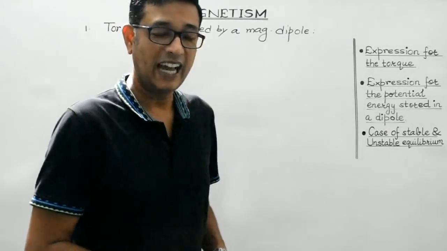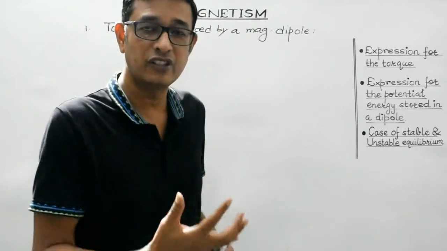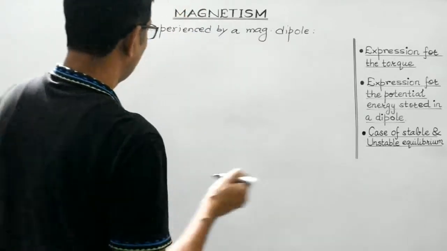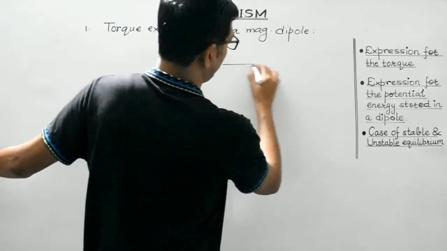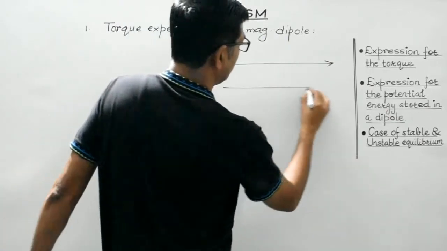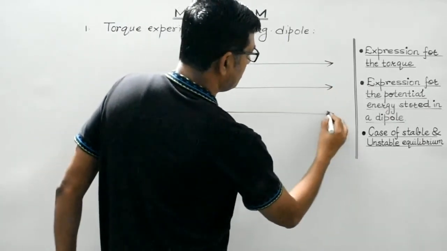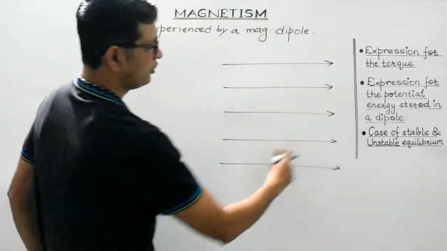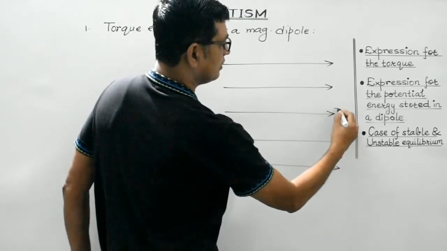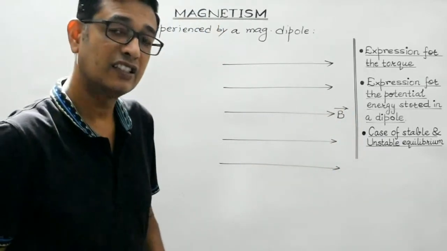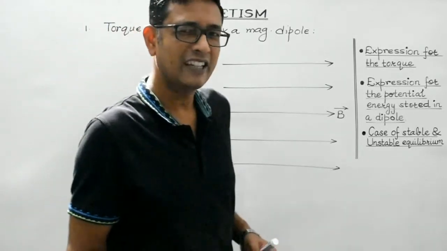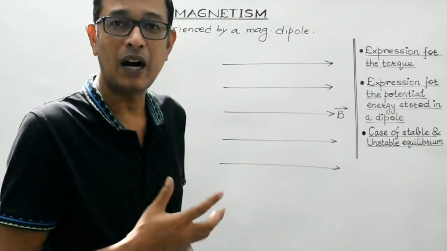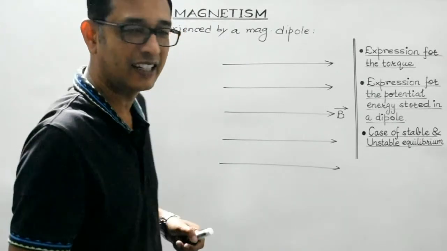Uniform magnetic field. Diagrammatically, a uniform magnetic field in a region may be represented by equidistant parallel lines like this. Suppose this is the uniform magnetic field. It obviously will be represented by a set of equidistant parallel lines like this. It is a region of uniform magnetic field, right? Okay, let us consider a magnetic dipole. Magnetic dipole means any fundamental arrangement comprising a north and south pole, equal and opposite poles. A bar magnet or any magnet can be termed as a magnetic dipole, isn't it?